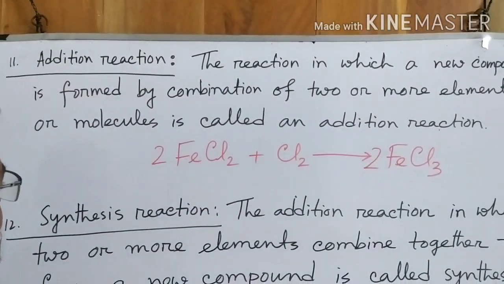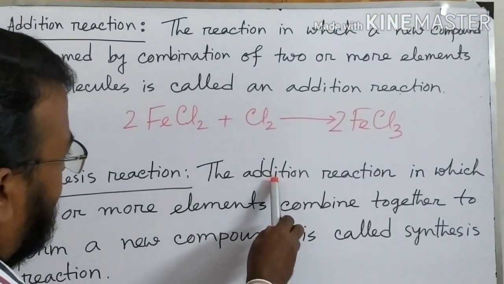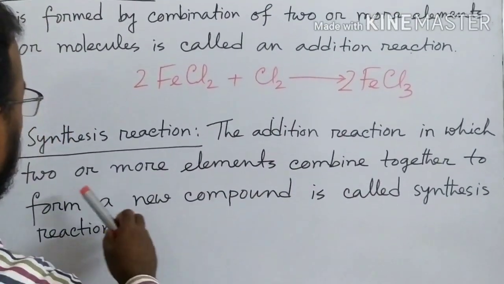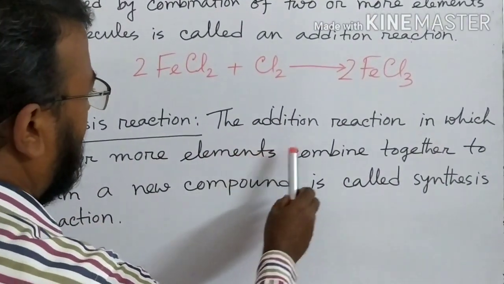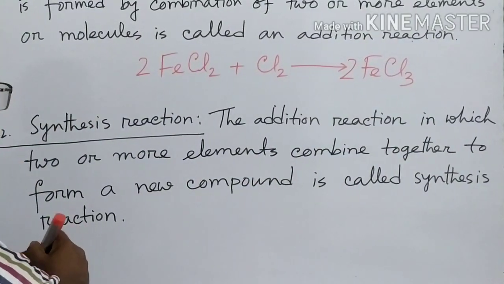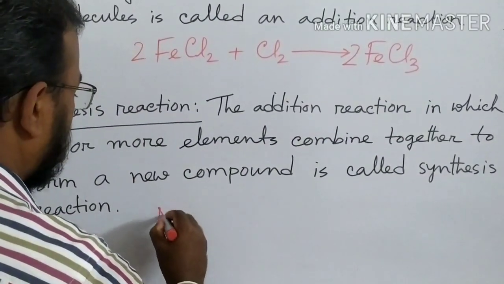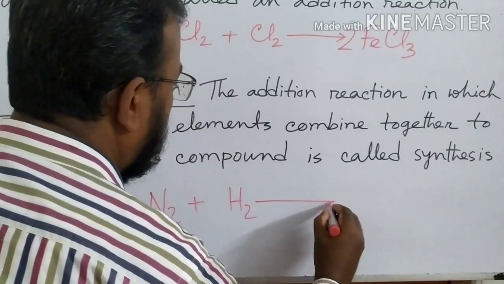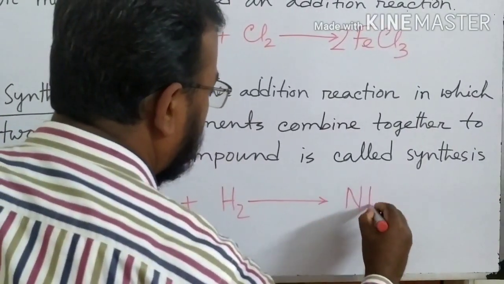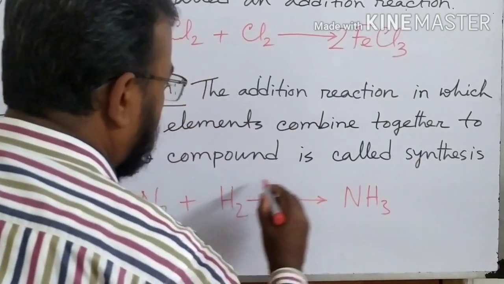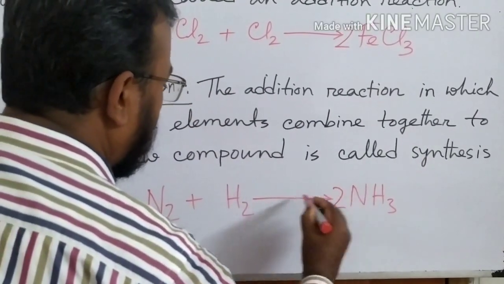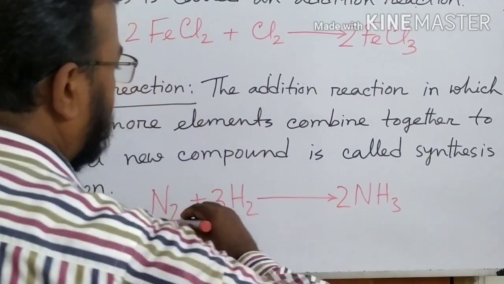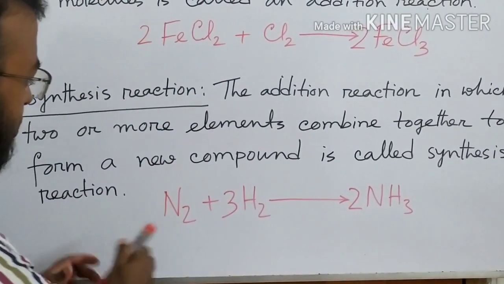Now synthesis reaction. It is also one type of addition reaction. In this reaction, only the elements combine together to form a new compound. For example, nitrogen plus hydrogen produces ammonia, NH3. If I balance, then it will be 2 and it will be 3. So here only the elementary molecules combine together.